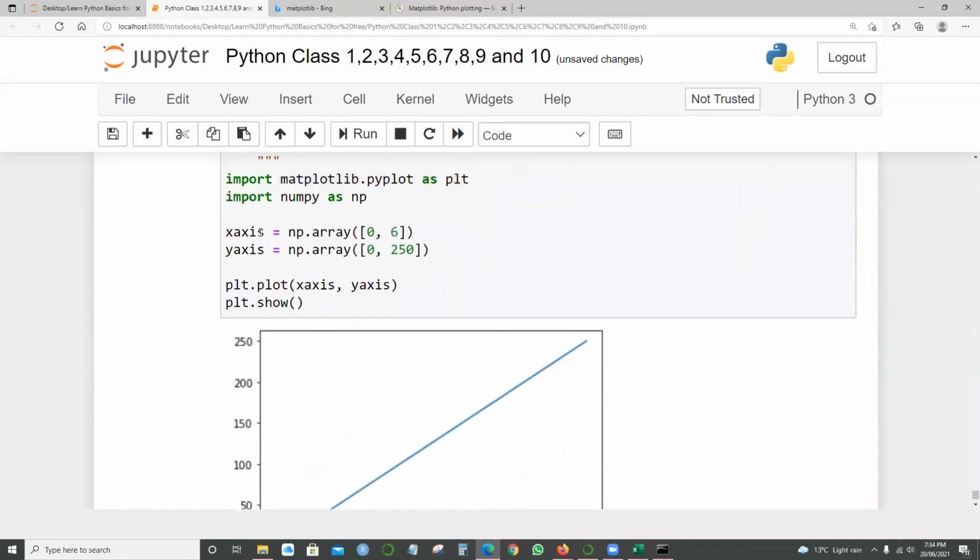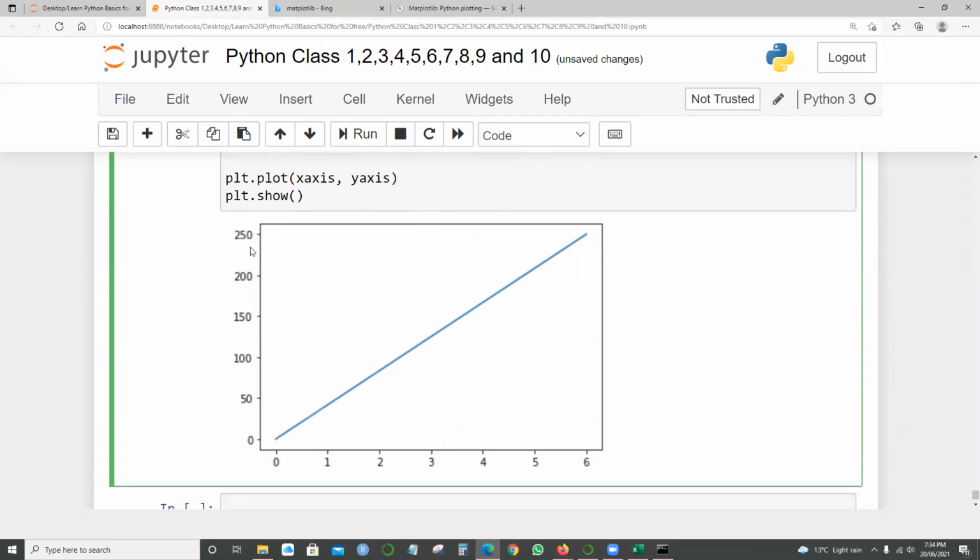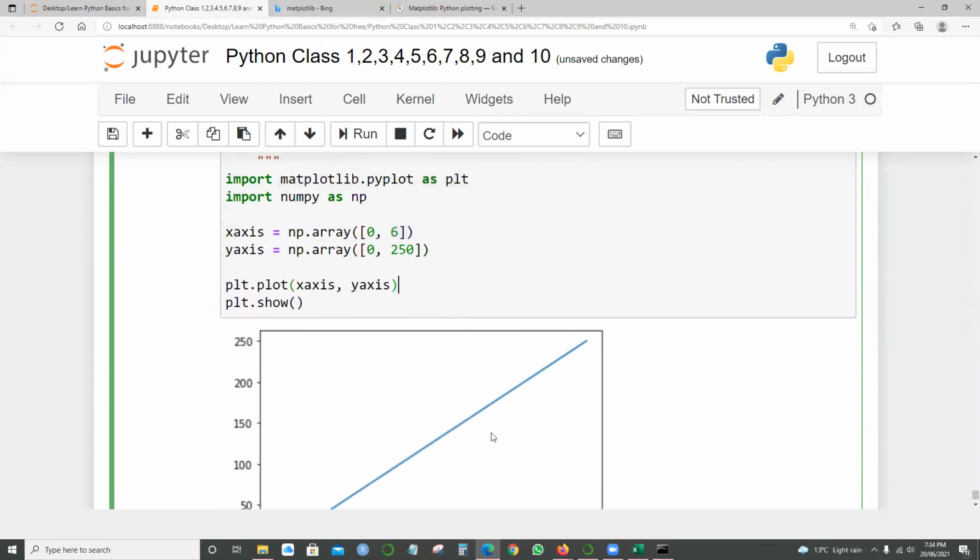The only point is to simplify and get rid of the confusion. We used import numpy as np to make sure that we're using arrays, to get 0 to 250 and 0 to 6, we need to mention them, right?